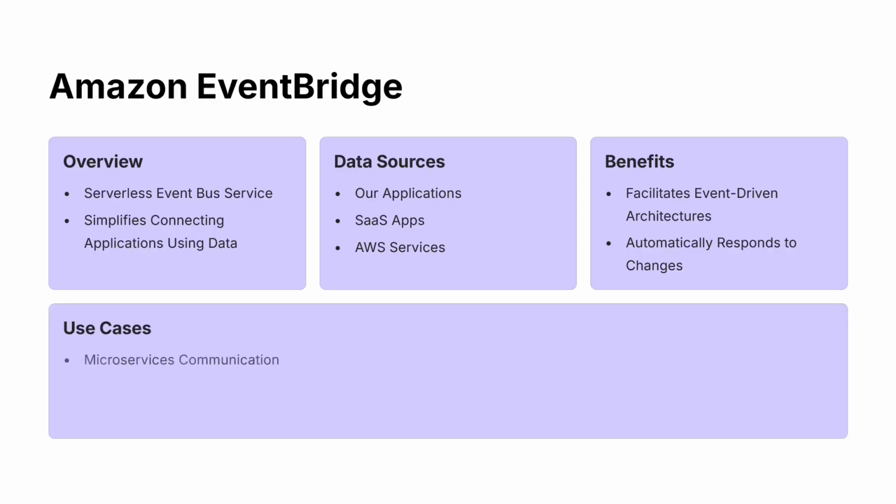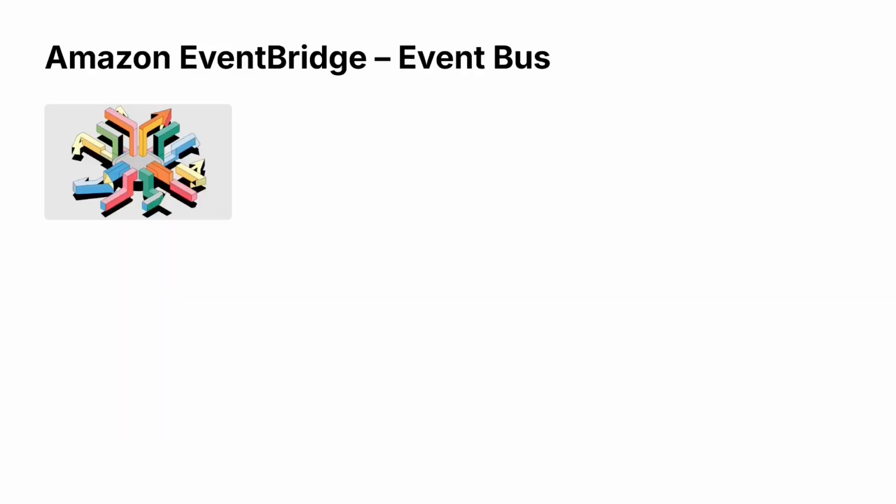So the use cases here can be microservices communication if they have the event driven architecture, the event driven architecture applications themselves, and SaaS integration. So it would be integrating with multiple data sources. Now, EventBridge has different components like the event bus. The event bus is a centralized component that receives the events from various sources, and routes them to different targets based on rules we define.